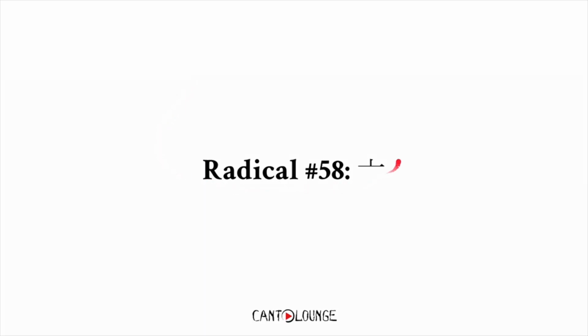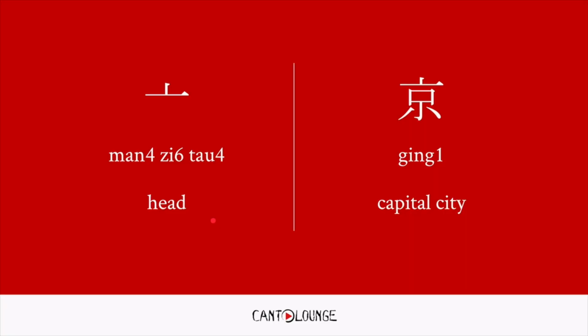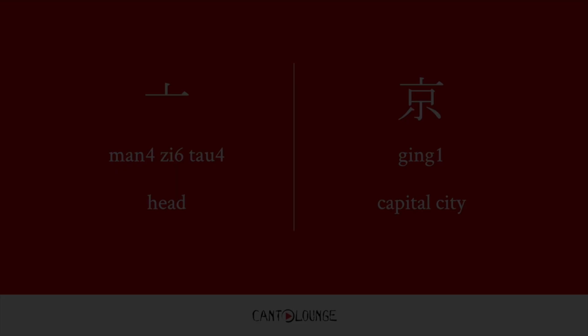And radical number 58. This is 文字頭. Oh yeah, that's right, 文字頭. This is actually 文. The character looks like this: 1, 2, 3, 4. And for example, Ging, capital city. 北京, Beijing. Gingseng, they used to call it in the past, capital city, and then Seng city.